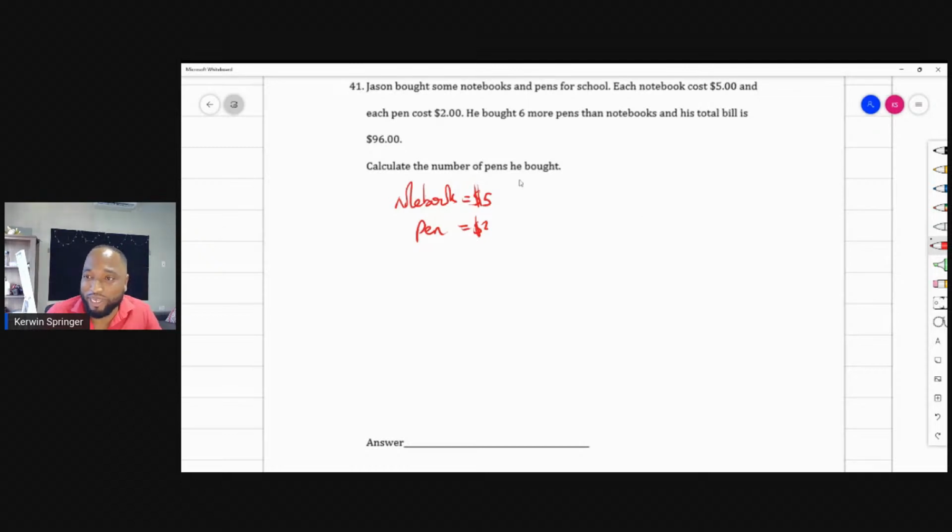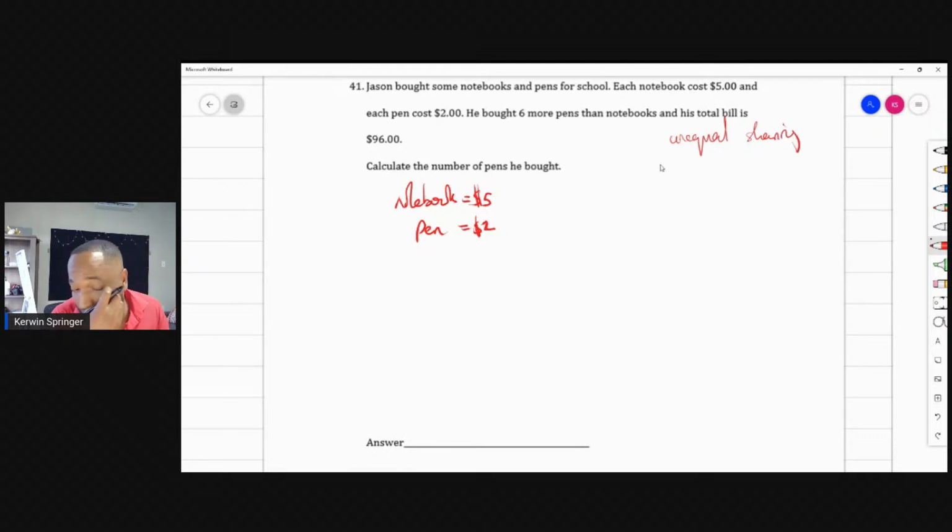Calculate the number of pens he bought. Each notebook costs $5. Each pen costs $2. He bought 6 more pens than notebooks, and his total bill was 96. So how do we do this question? Well, this is unequal sharing. And we need to work out how much each notebook costs.